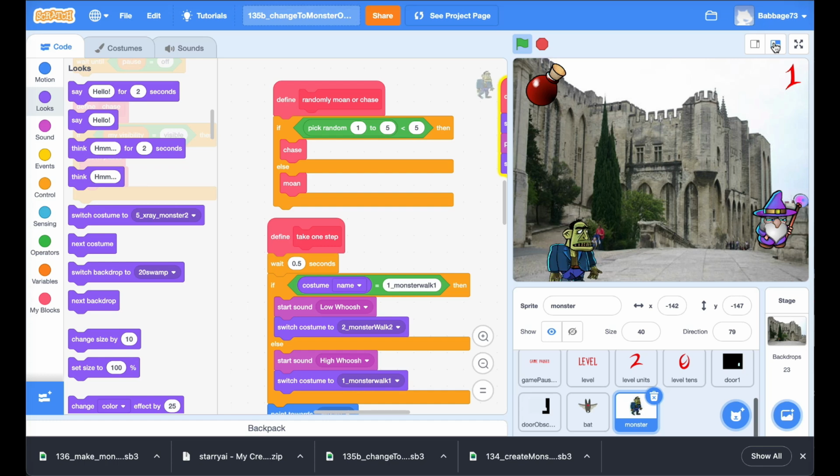I think he's doing it too often. So I'm going to just slow that down quite a bit. The way to kind of reduce the number of times that he's doing it is to change this number here to something big. So this will say pick a random number from 1 to 20. And then if it's less than 20, then he'll chase. But if it's 20, then he'll moan. So that just gives us a 1 in 20 chance that he will actually moan, so he won't moan too often. Alright, and that's about all I wanted to do in this video, so I'll see you in the next one.